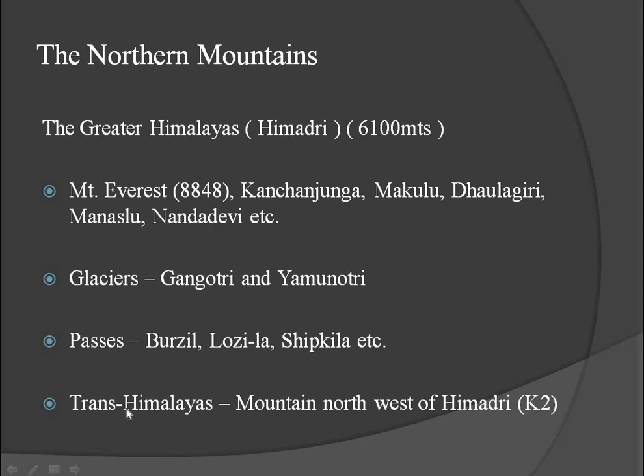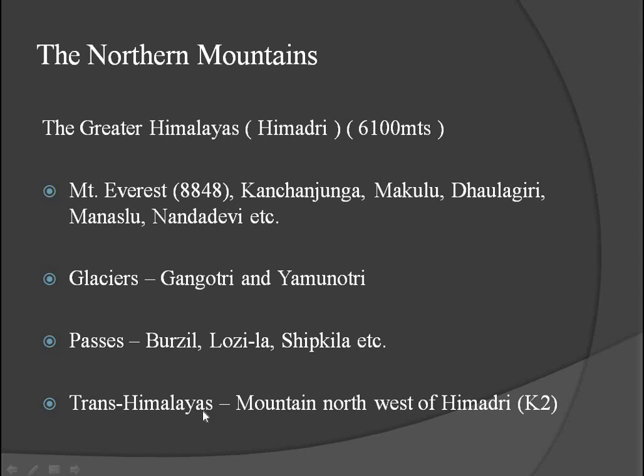Another thing we have to notice: to the northwest side of Himadri, we have the mountain range that is called Trans-Himalayas. What are Trans-Himalayas? The mountains northwest of Himadri.